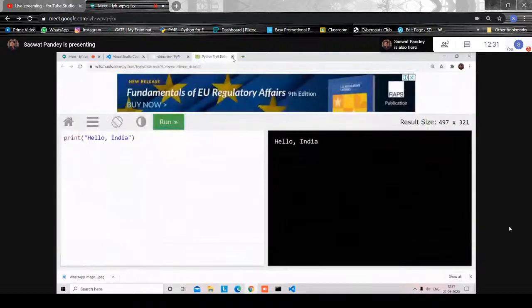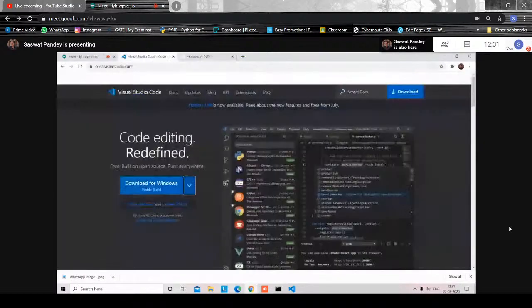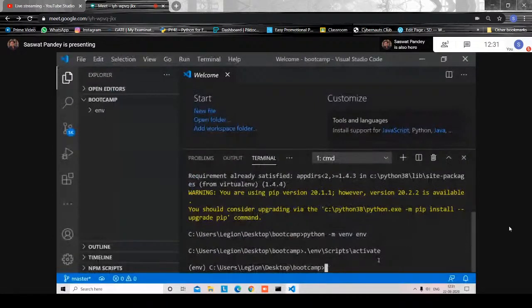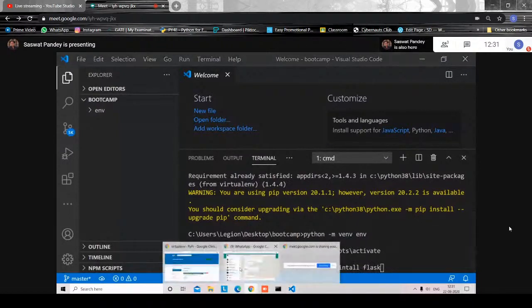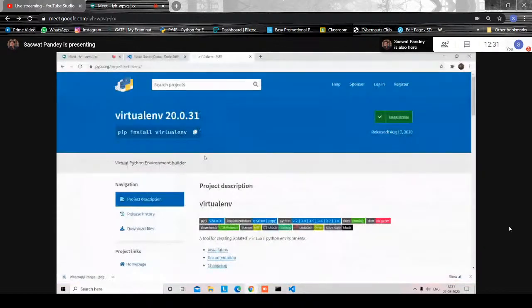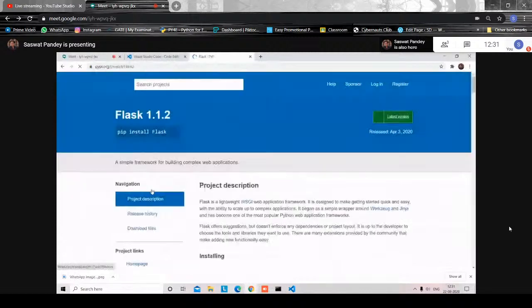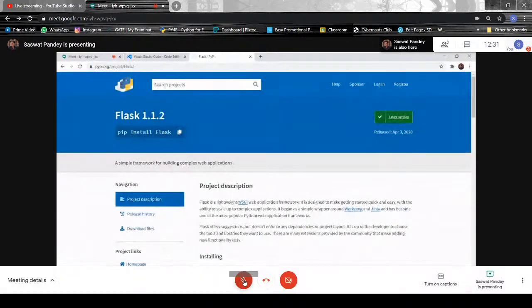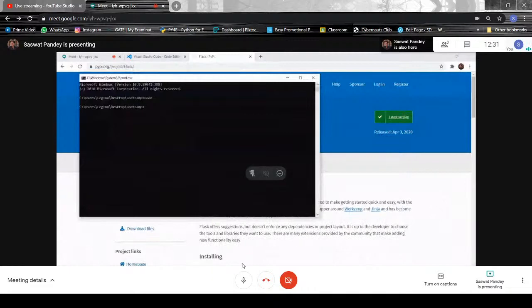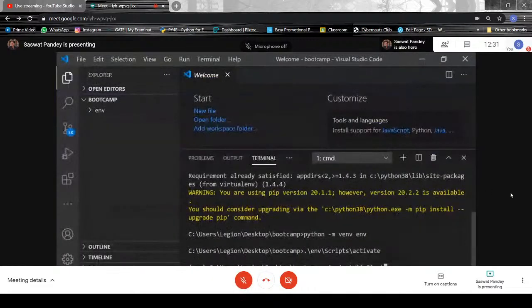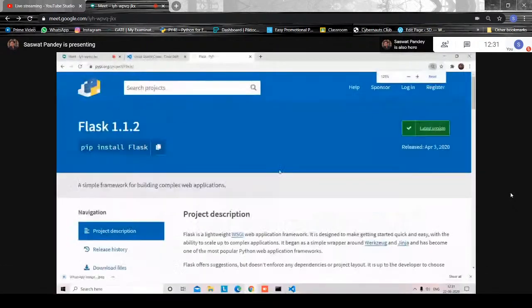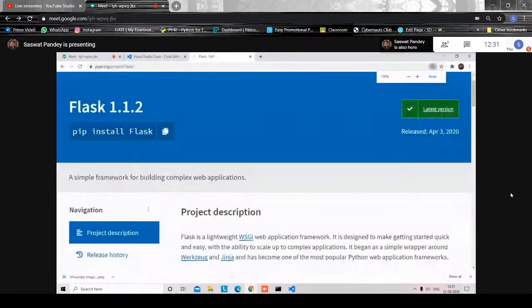Yeah. So this is VS Code, and we get back here. Now once you have activated your environment, what you need to do is install Flask. Flask is what we'll be using today. So let me show you about Flask. What you will do is search pip Flask. The first thing you do is copy it. Yeah. So this is the Flask page.